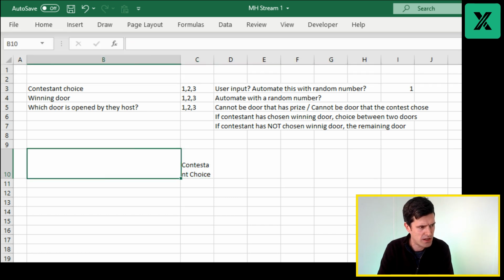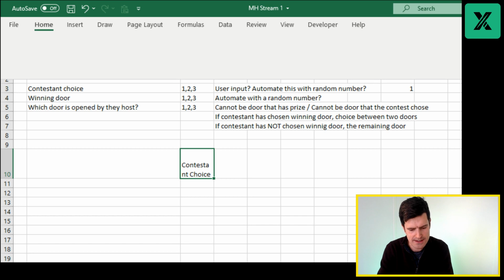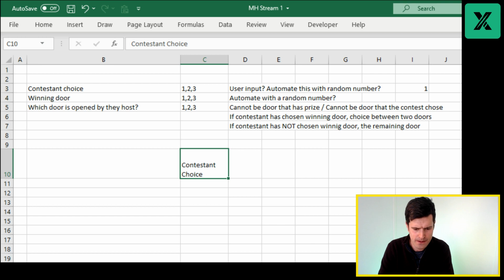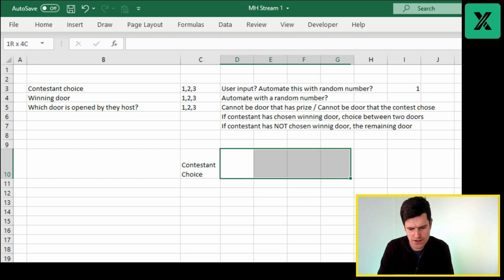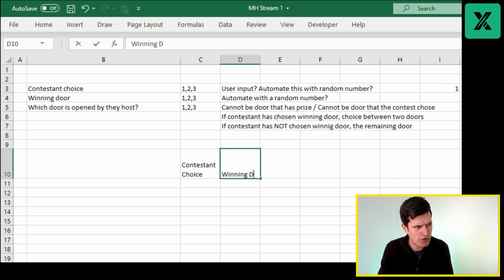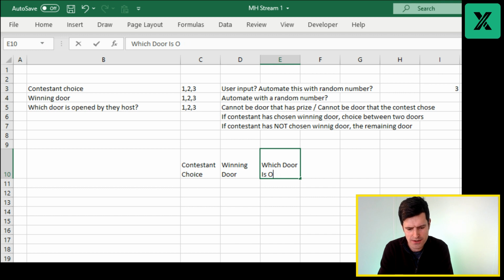Alt-HW just wraps the text. Alt-HOW, let's go for 12 here. Let's go for 10 actually. Alt-HOW 10. Just looking to get the right column width so that we can actually see the text properly. Winning door, and then, which door is opened by the host?